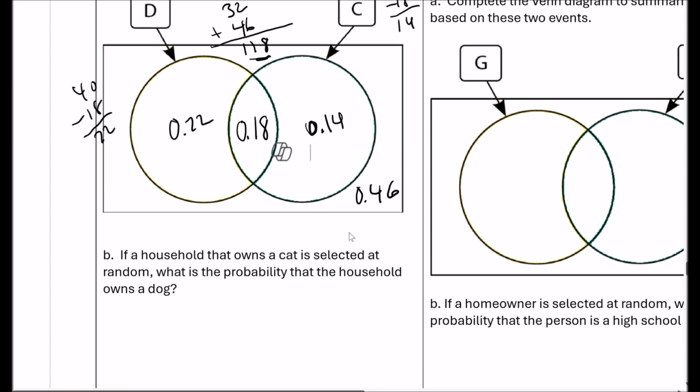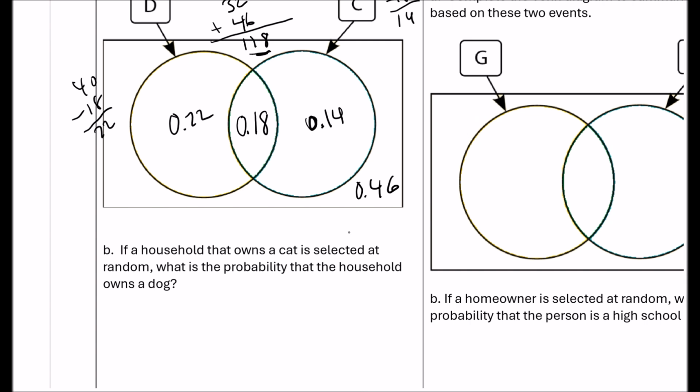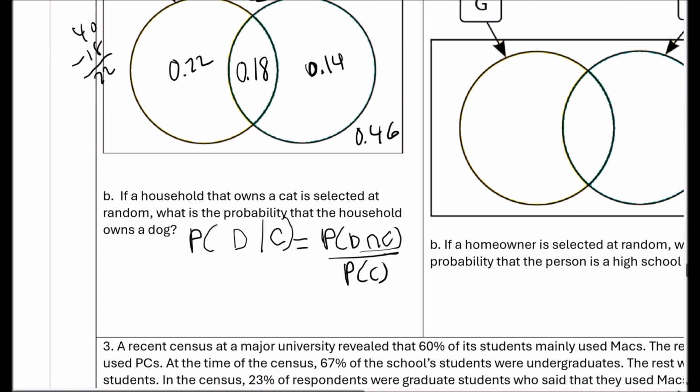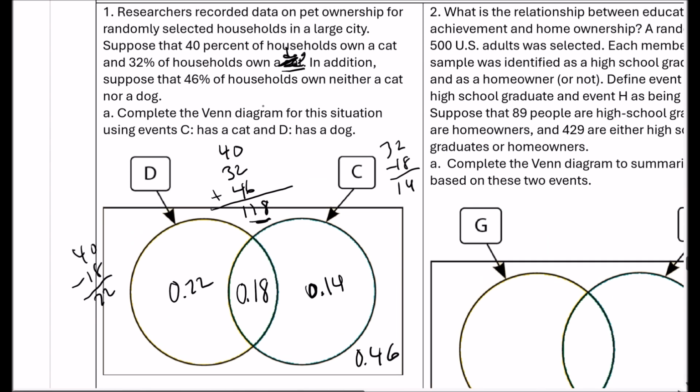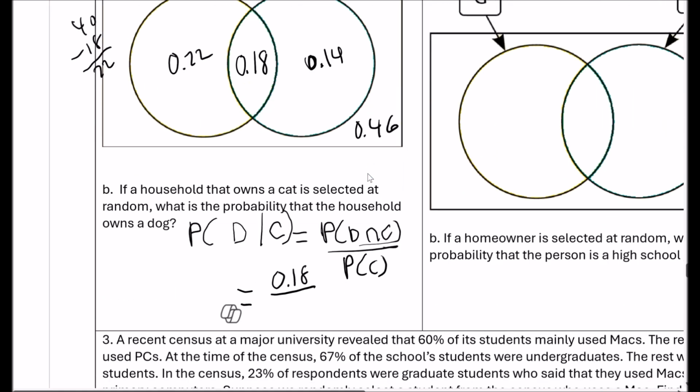So if a household that owns a cat is selected at random, what is the probability that the household owns a dog? So given that they own a cat, what's the probability that they own a dog? Okay, so the probability of dog and cat divided by the probability of cat. The probability of dog and cat, that's 0.18 from the Venn diagram. What's the probability of cat?